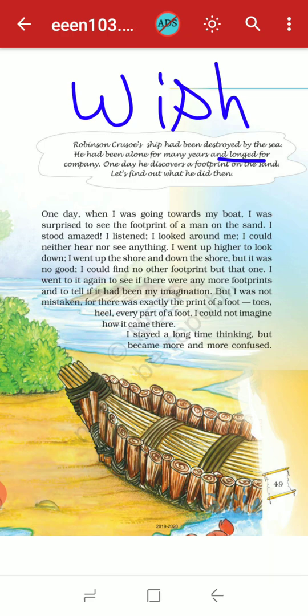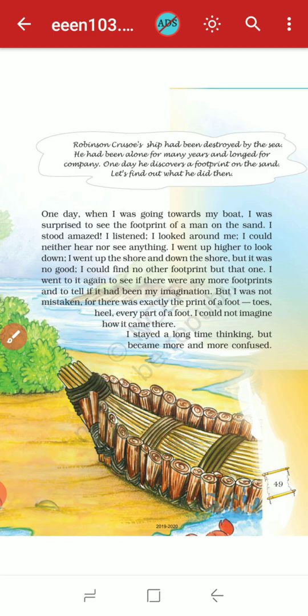So one day what happened, he discovers a footprint on the sand, okay. He just found the footprints on the sand. So let us find out what he did then, okay. After finding that footstep, what did he do? So let's find out.